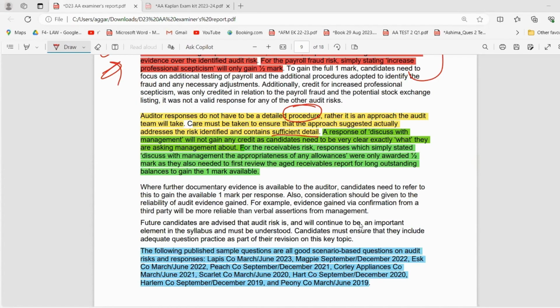Now, for the receivable risk, responses which simply stated discuss with management the appropriateness of any allowances were only awarded half a mark, as they also need to review the aged receivables report for the long outstanding balances, because we are talking about the receivable risk. When you read the question, you'll understand this point better, right?